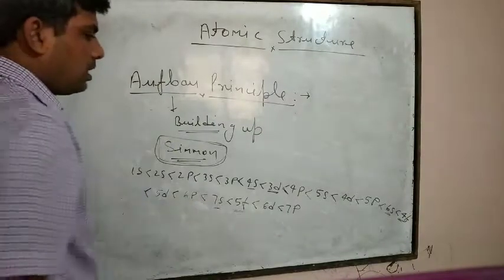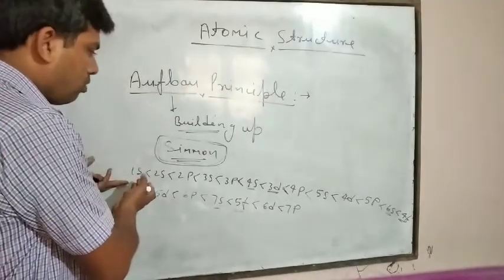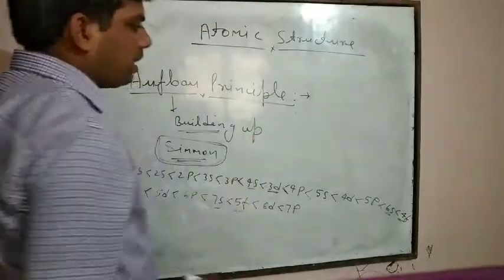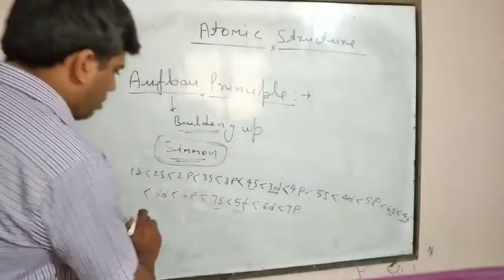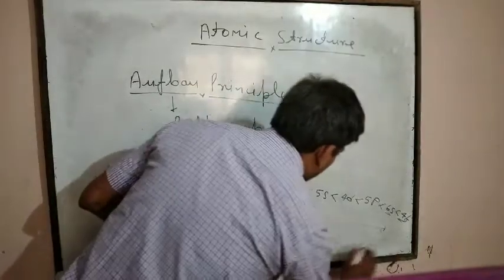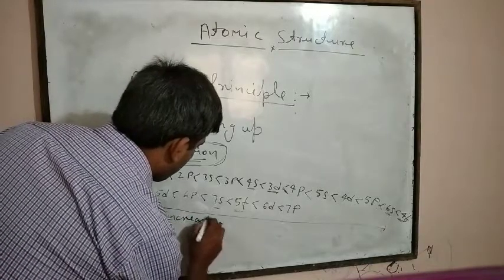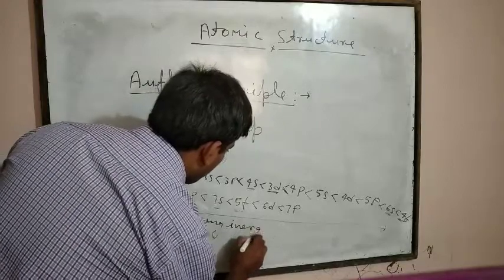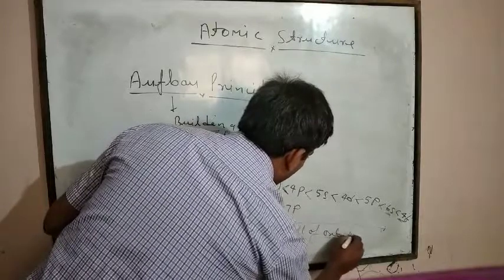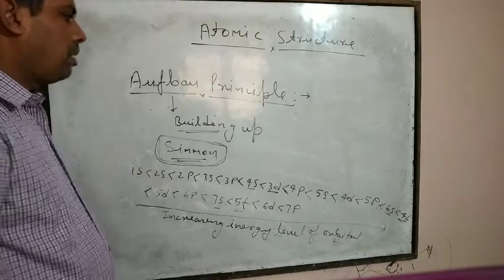So this is the increasing energy level of orbitals. With respect to this increasing energy level of orbitals, electrons start filling. Dear students, please write down this energy level of orbitals.